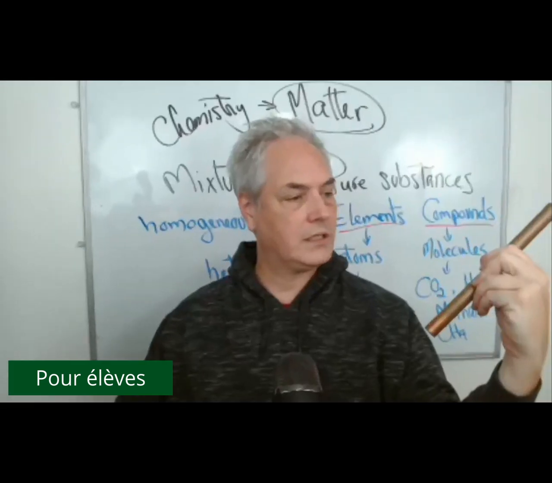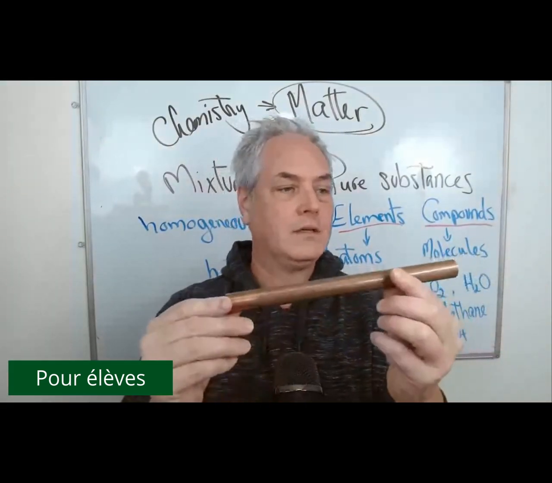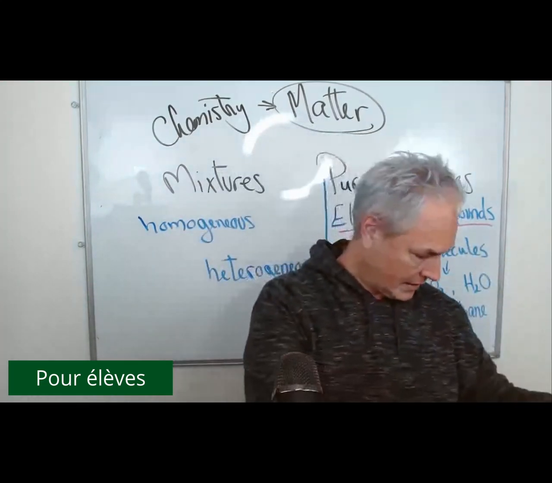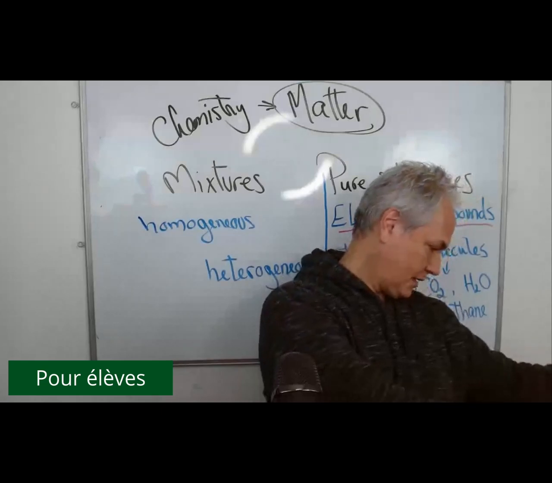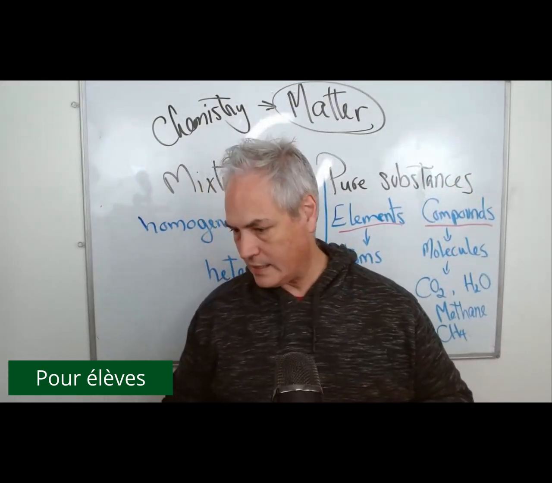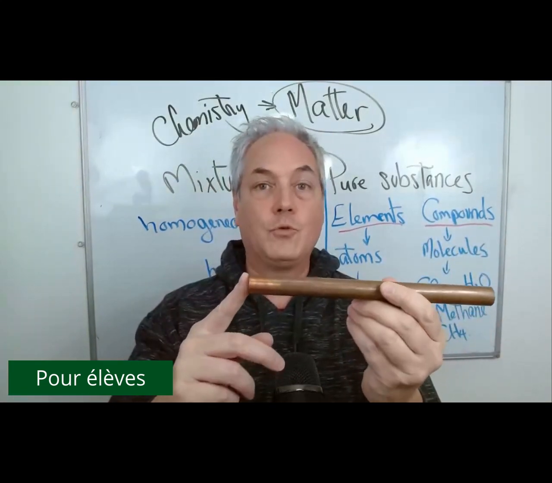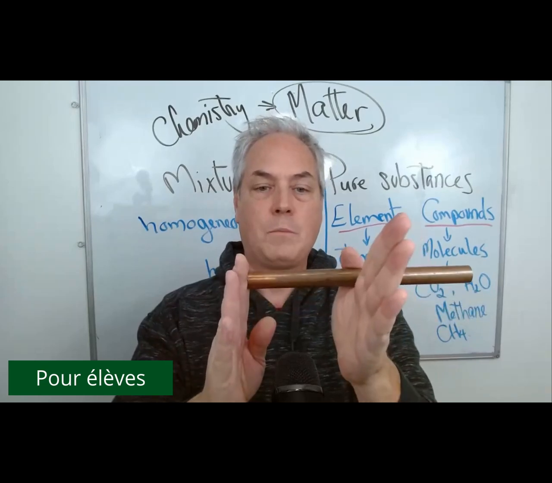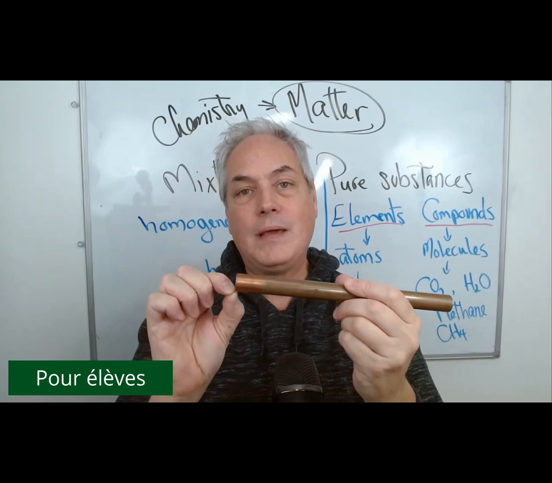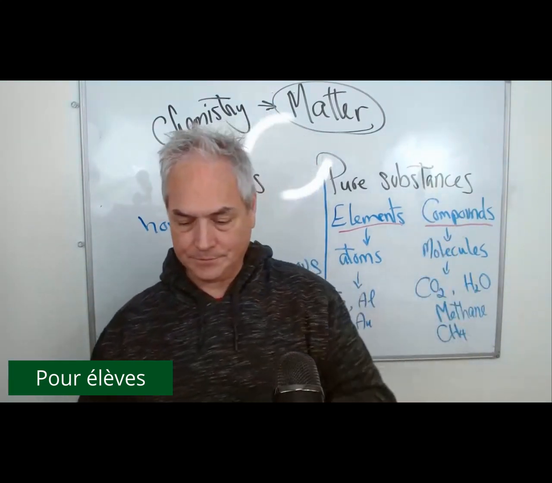So if I show you what it is, here I went to a metal supermarket. This is made of copper. It is a bit oxidized, but you can see how pink it is. So we have here a piece of copper. If you were to take this piece of copper and divide it in half, at some point you would end up with only one particle of copper made of one type of matter. This is what we call an element.